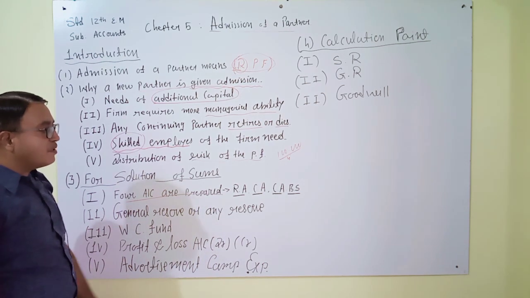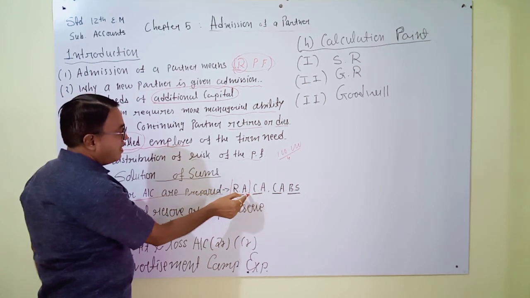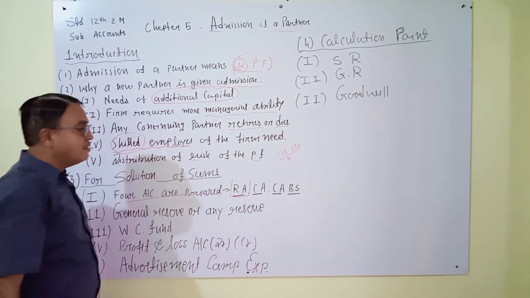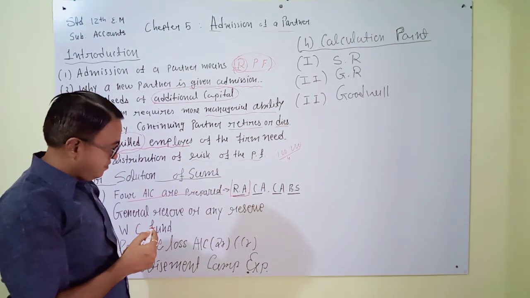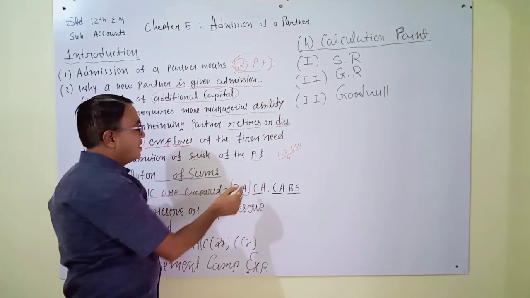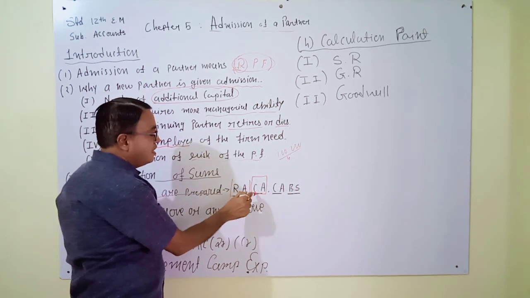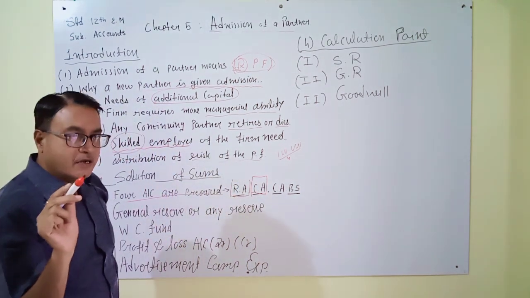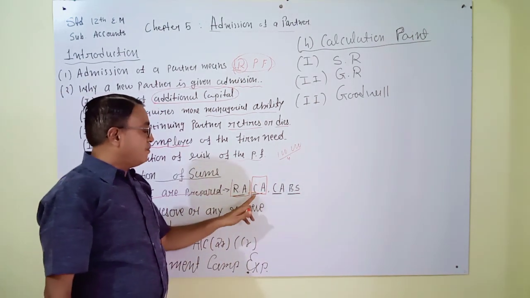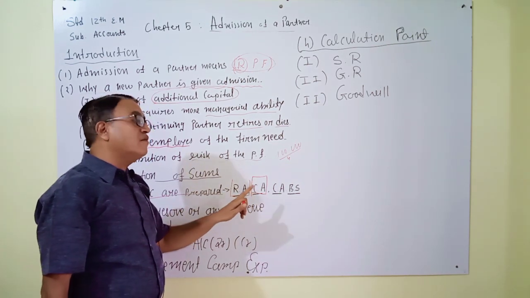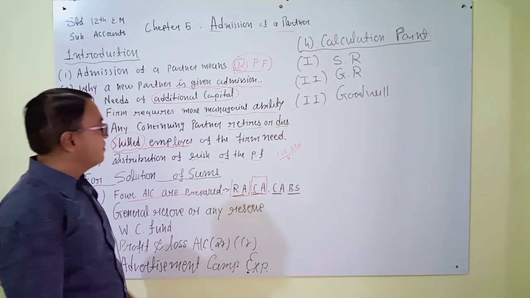Which 4 accounts are prepared? First one is RA, meaning revaluation account. Second one is capital account, either capital account or current account. In some questions both accounts are prepared, capital account and current account both, but it will be solved with the calculation of the sum.